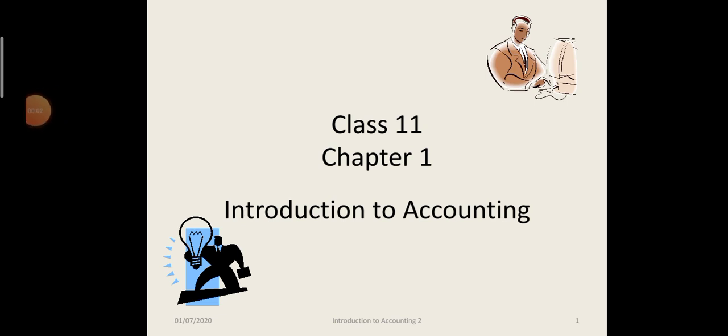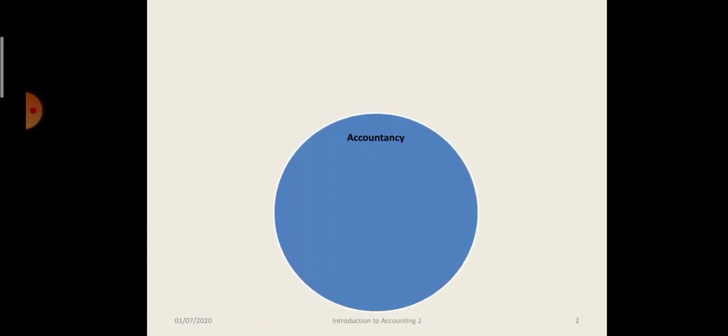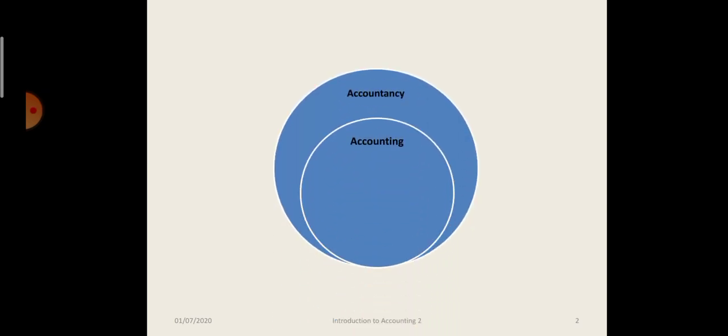In this video, we will discuss three new terms, that is accountancy, accounting and bookkeeping. From the images you can make out that bookkeeping is a part of accounting and accounting is part of accountancy, or accounting has a wider meaning than bookkeeping, and accounting is part of accountancy.